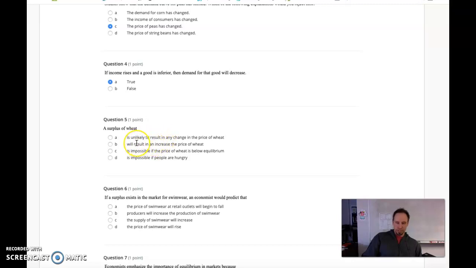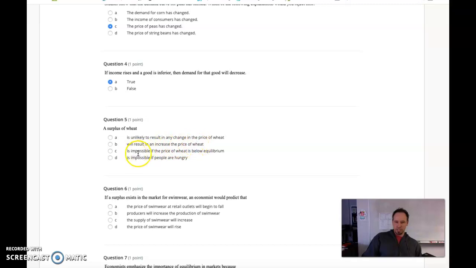We know, or should know, that if price is above equilibrium and all markets gravitate towards equilibrium, we're going to start to see downward pressure on price. So A, unlikely to result in any change in the price of wheat, is not going to work because we're going to see downward pressure. If we have a surplus, price is already above equilibrium, so it's not going to increase the price.